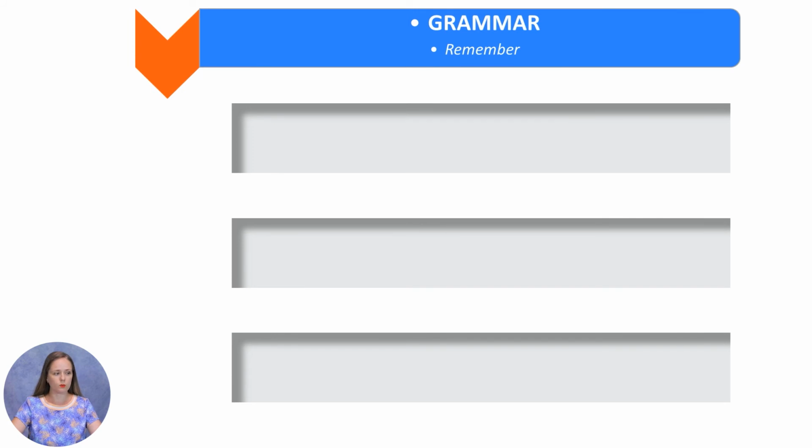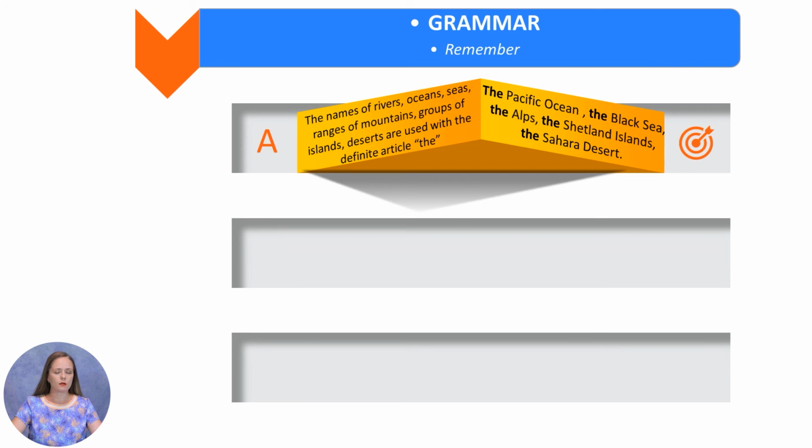Okay, now we have a grammar topic. The names of rivers, oceans, seas, ranges of mountains, groups of islands, deserts are used with the definite article the, like in the examples: the Pacific Ocean, the Black Sea, the Alps, the Shetland Islands, the Sahara Desert.